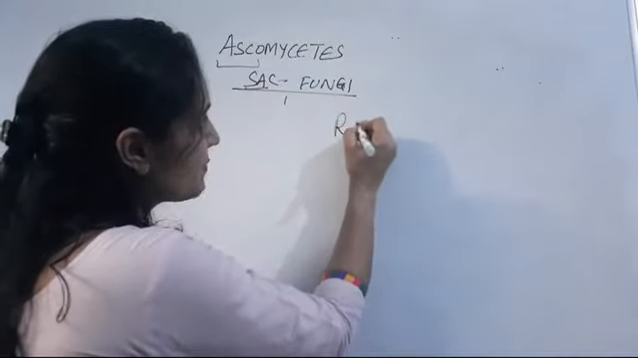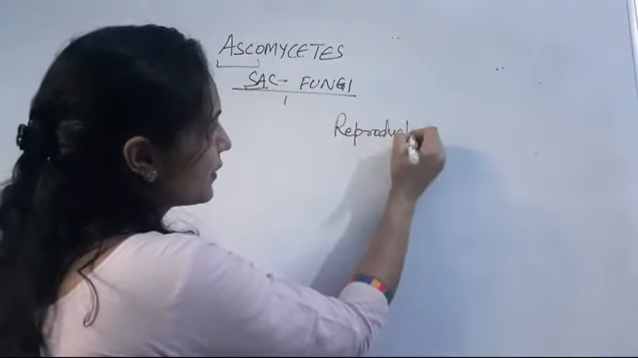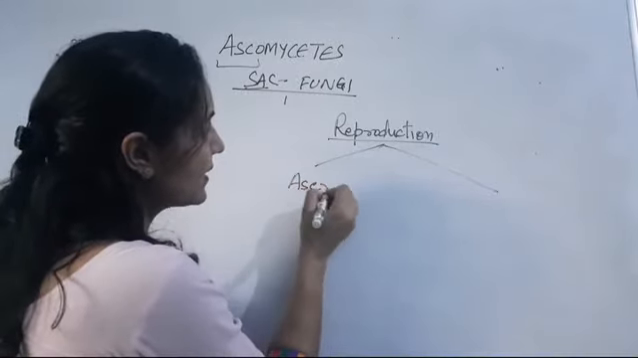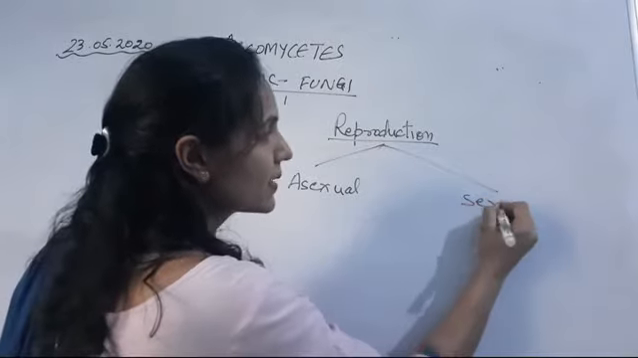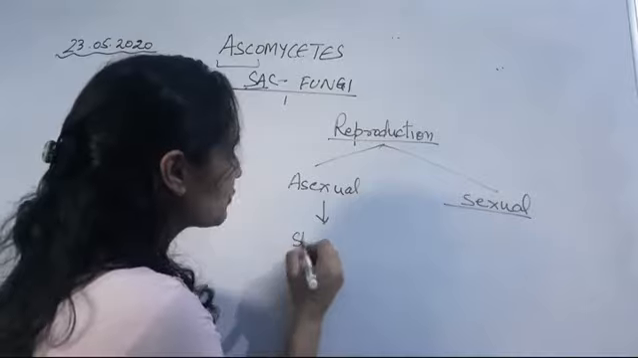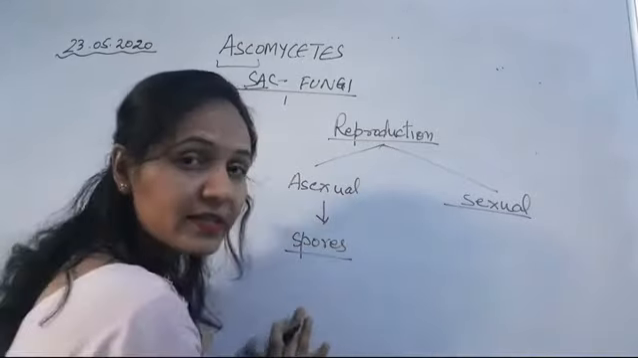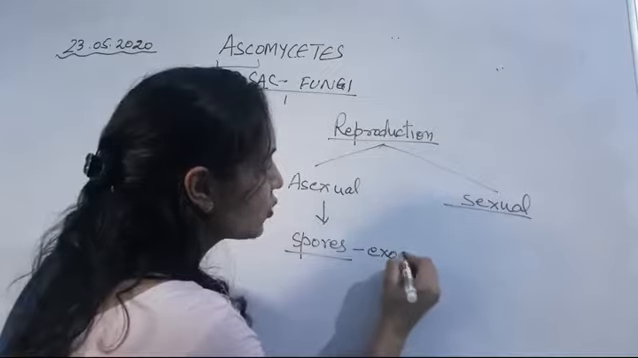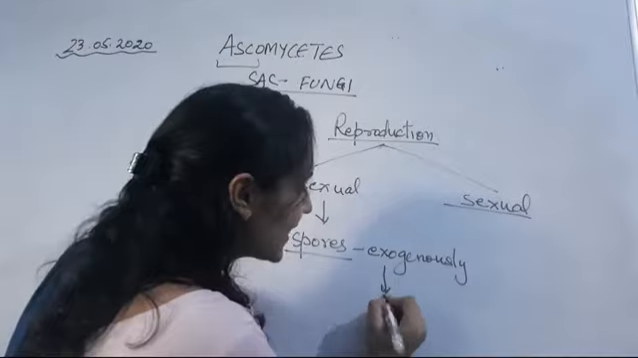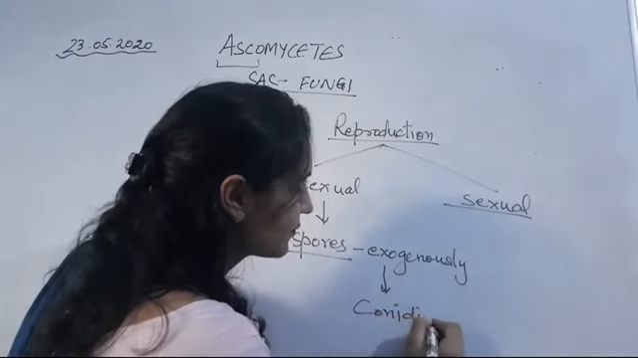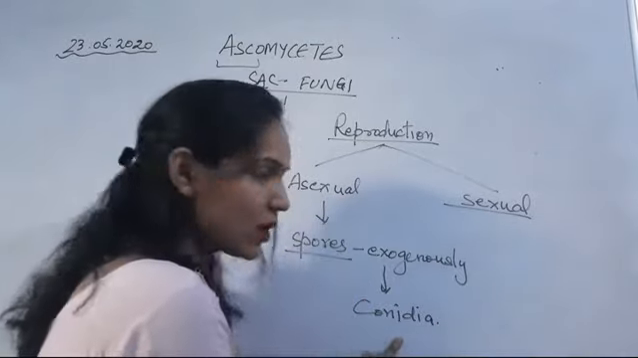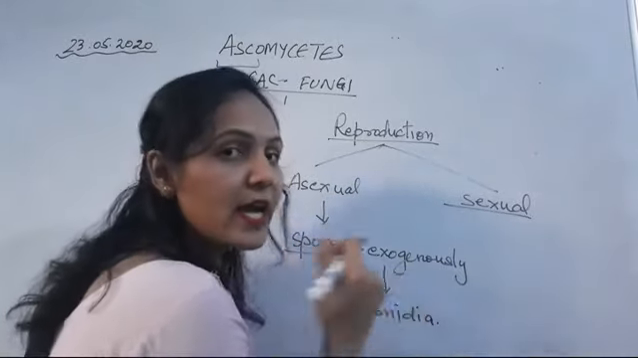Next is the reproduction. Reproduction can be of two types, sexual and asexual. Talking about asexual, they release certain spores which are exogenously secreted. I'll explain what that is. They are named conidia. So in asexual reproduction, they produce spores known as conidia, which are secreted exogenously.